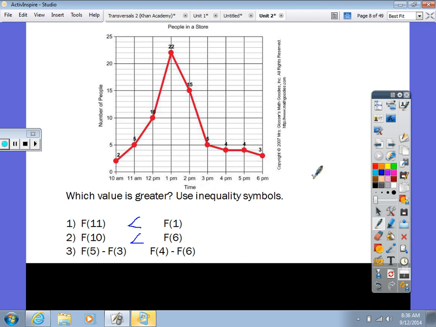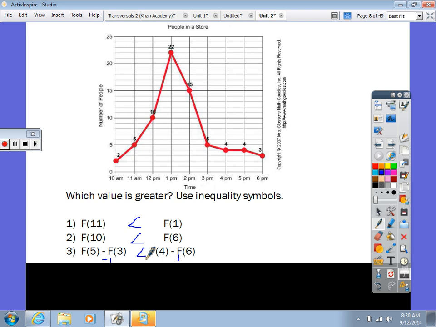So what is f of 5? 4. What is f of 3? 5. And I wanted f of 5 minus f of 3. So what would that be then? Negative 1. So this is negative 1. All right, what is f of 4? 4. And what is f of 6? 3. So what's 4 minus 3? So who's greater?